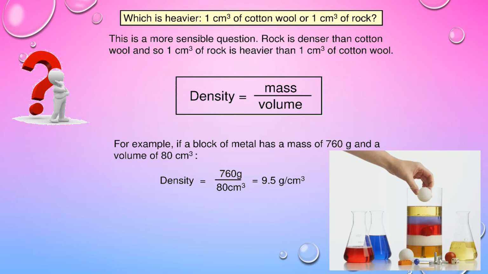Next is, if a block of metal has a mass of 760 gram and a volume of 80 cubic centimeter, then what will be its density? So density is mass upon volume. We have placed the value of mass and volume, and its density is 9.5 gram per cubic centimeter.